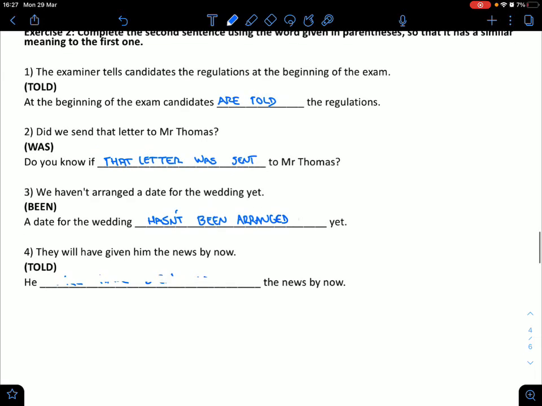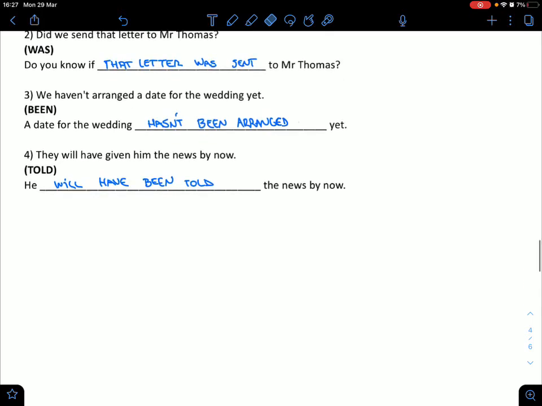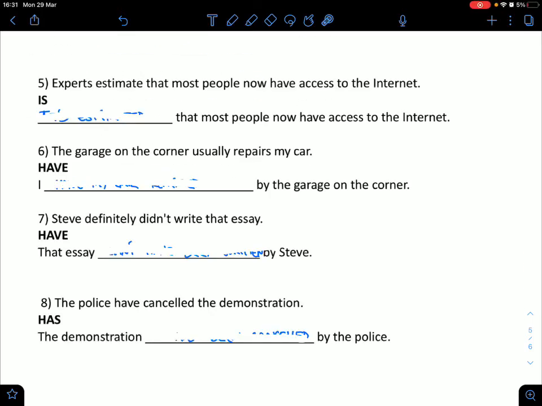Number 4. They will have given him the news by now. You have to put in told, he, something, the news by now. Once again, whereas they in this sentence are not present, so he will have been told the news by now. Number 5, experts estimate that most people now have access to the internet.